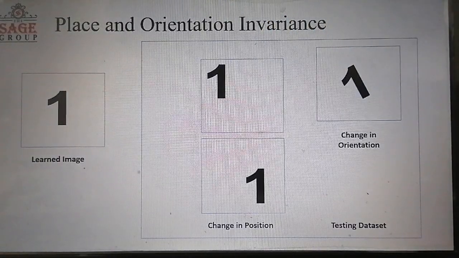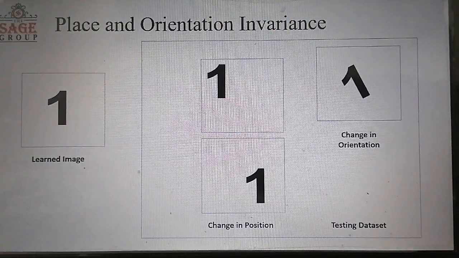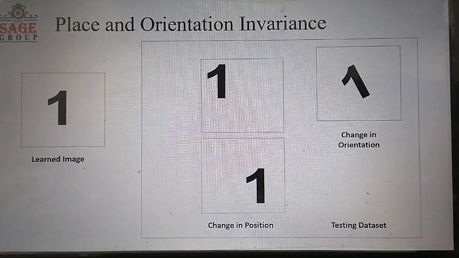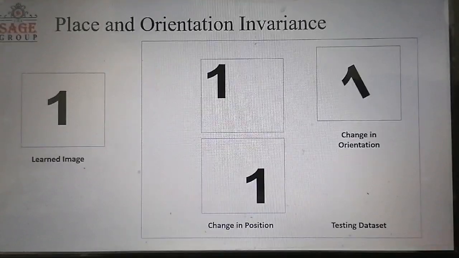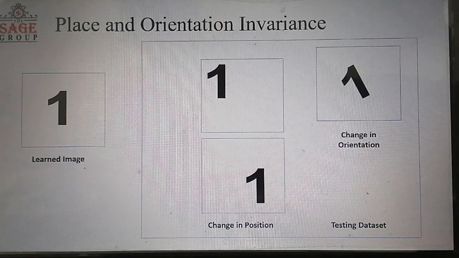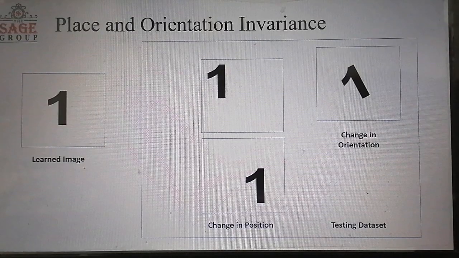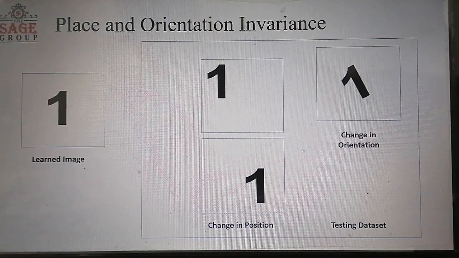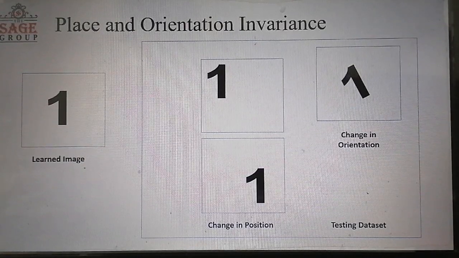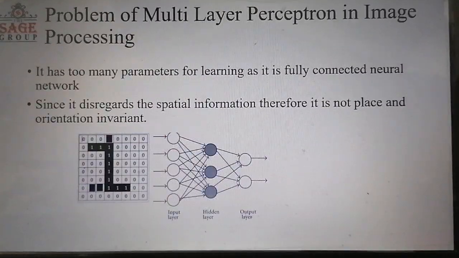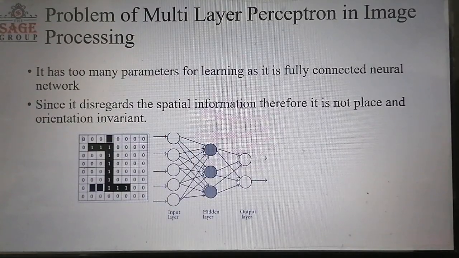then the neural network, the multi-layer perceptron, will not be able to recognize the learned object, because the multi-layer perceptron is not place and orientation invariant. So our demand is to make a neural network place and orientation invariant. That is why we use the convolutional neural network. So let's see why the multi-layer perceptron is not place and orientation invariant.